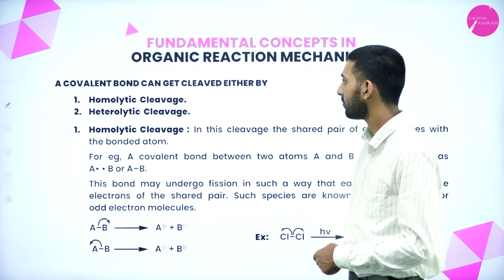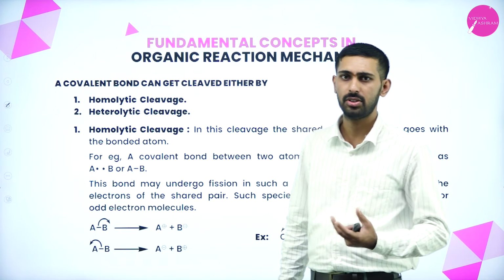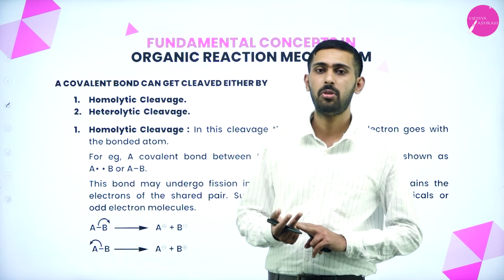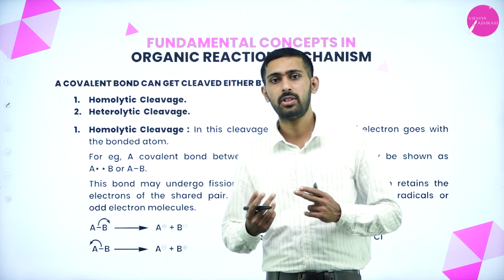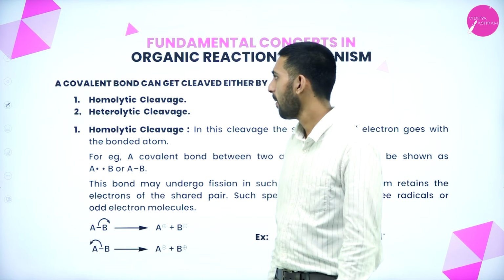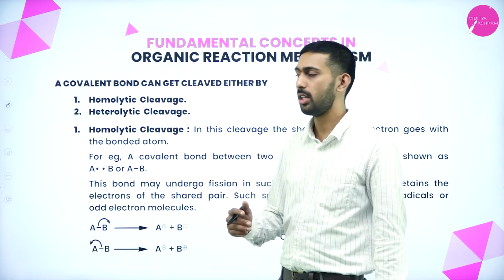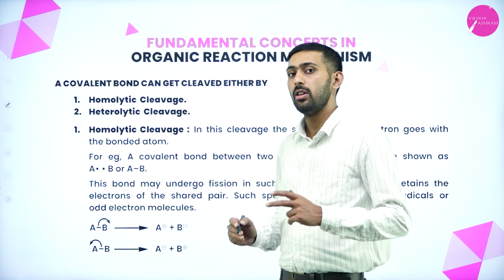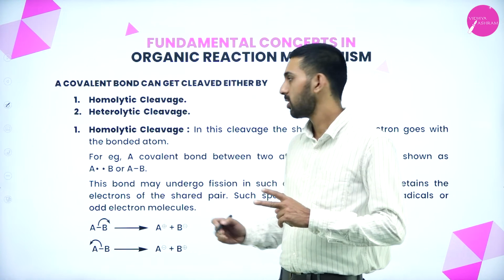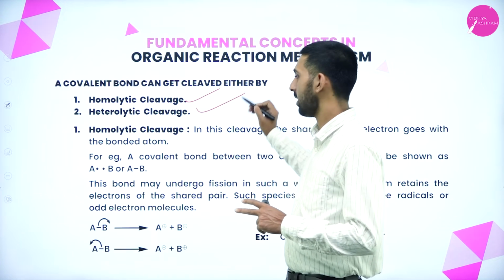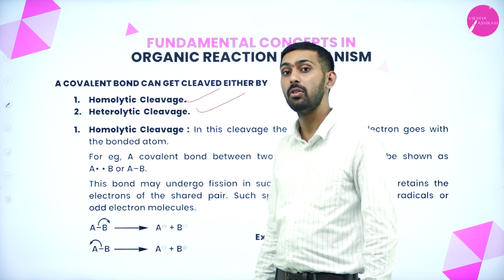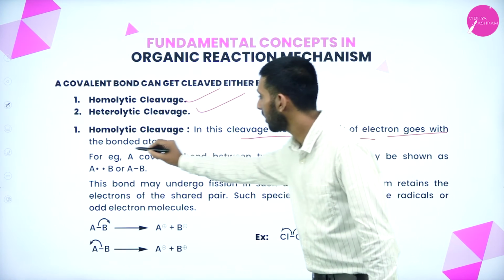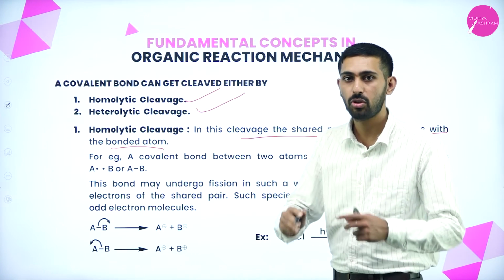Next thing, there are different types of bonds here. Coordination bonds, covalent bonds and other bonds are present. A covalent bond can be cleaved, and there are two types of cleavages, known as homolytic cleavage and heterolytic cleavage. What do you mean by heterolytic cleavage? In this cleavage, the shared pair of electrons goes with one bonded atom.